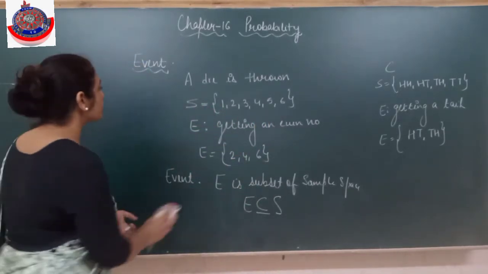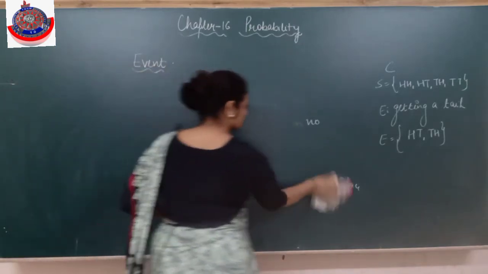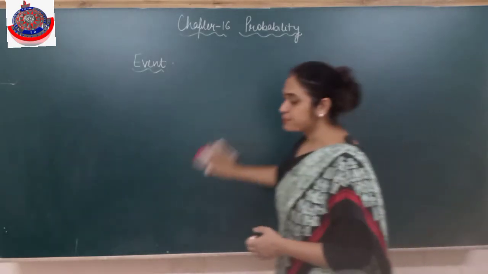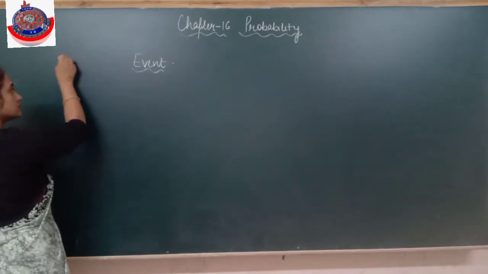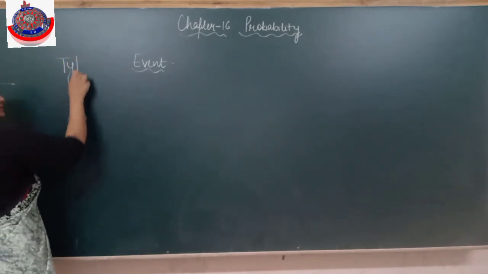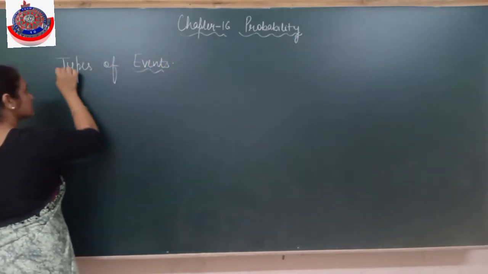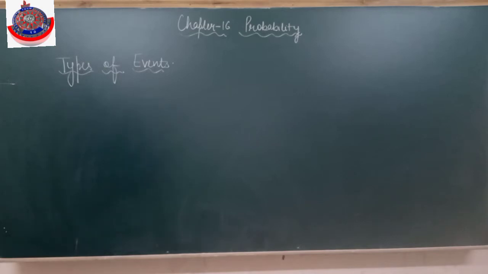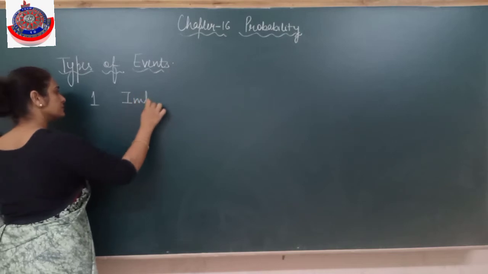Now we'll do types of events. First, number one, impossible event.